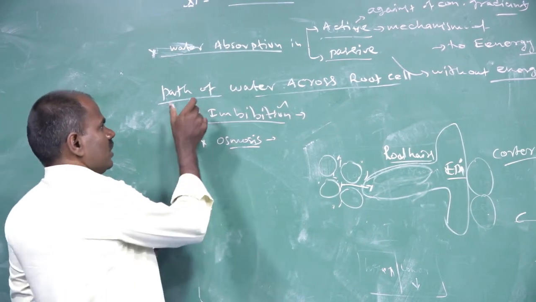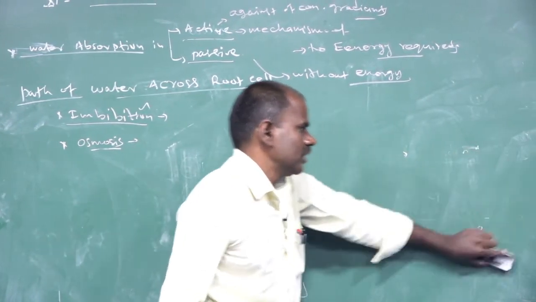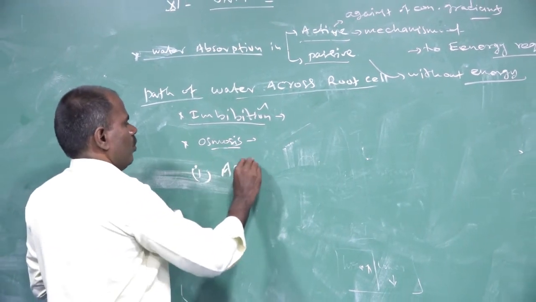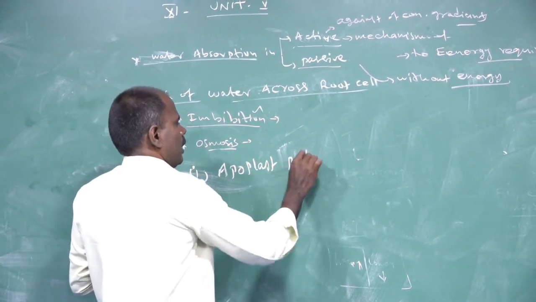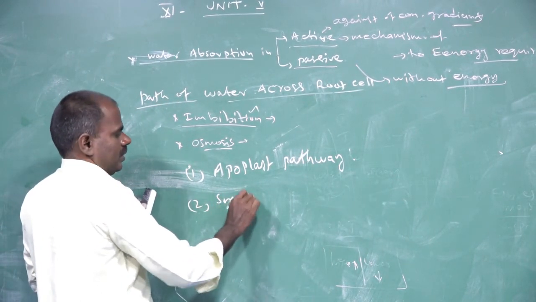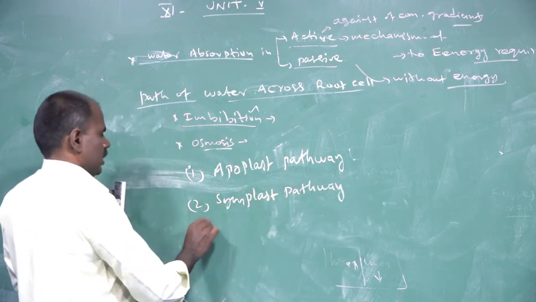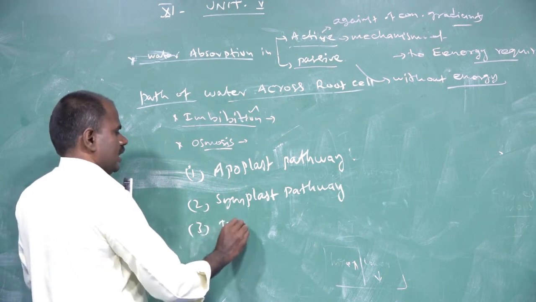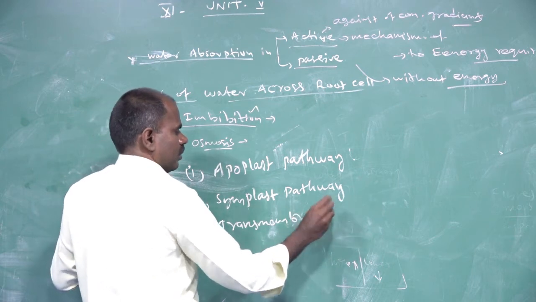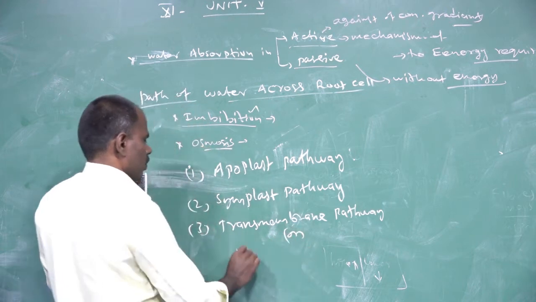This is further divided into three pathways for the absorption of water. The first one is the apoplast pathway. The second one is the symplast pathway. The third one is the transmembrane pathway, or vacuolar pathway.